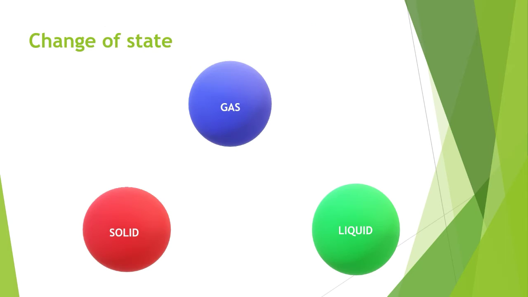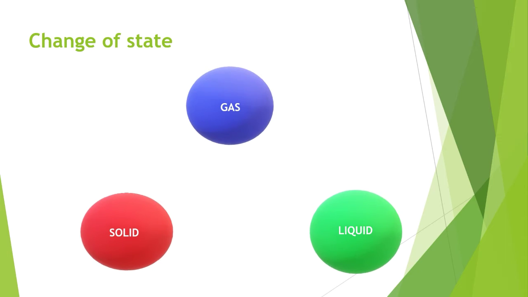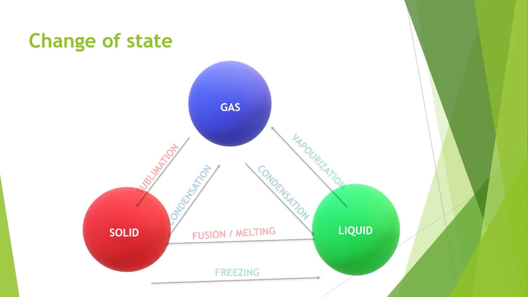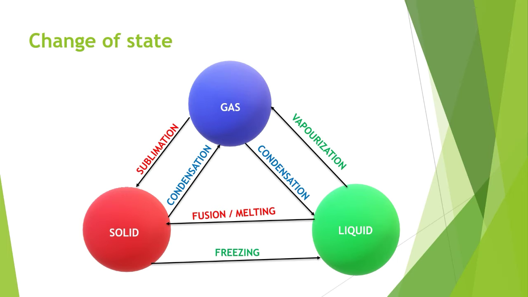So next, change of states: solid, liquid, gas, which means matter exists in three forms, which we know very well are solid, liquid and gas. Let's see. The process of converting a substance from one state to another state is known as change of state. Just consider an example.